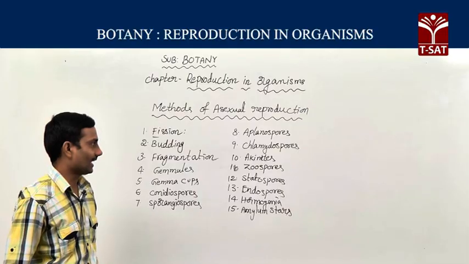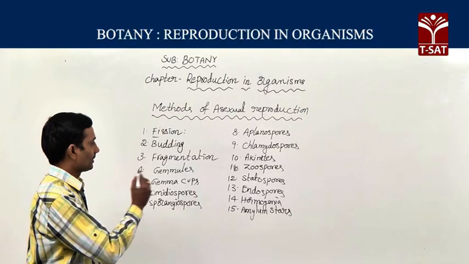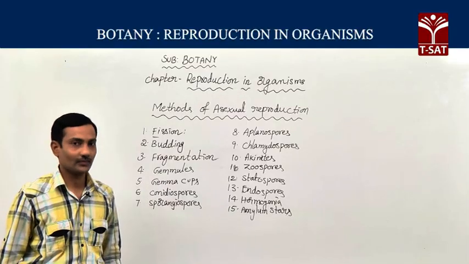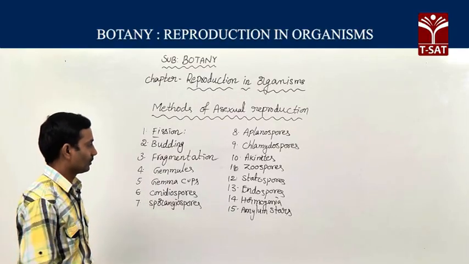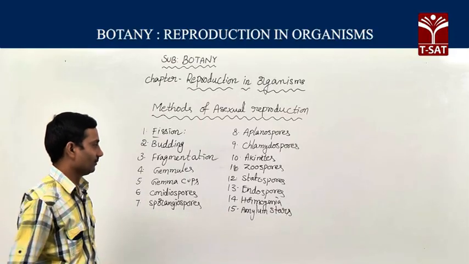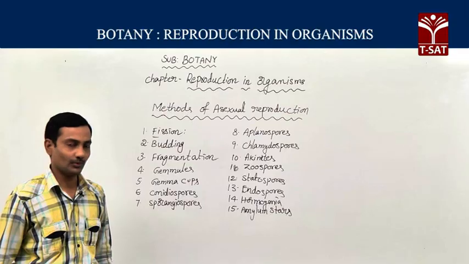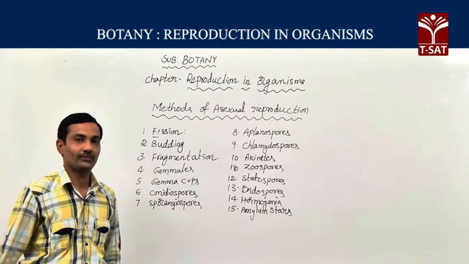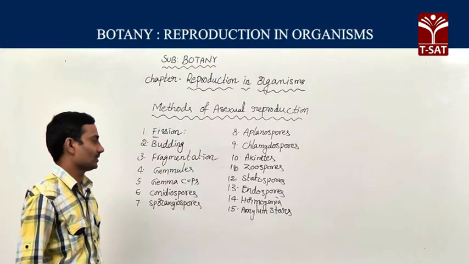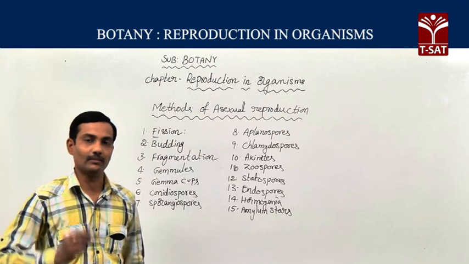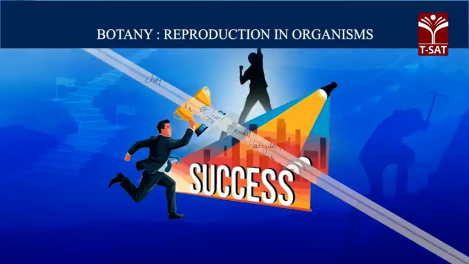Ninth, chlamydospores. 10th, actinids. 11th, zoospores. 12th method, statospores. 13th method, endospores. 14, hormogonia. 15, amylum stars. All these different types of methods are exhibited by different organisms.